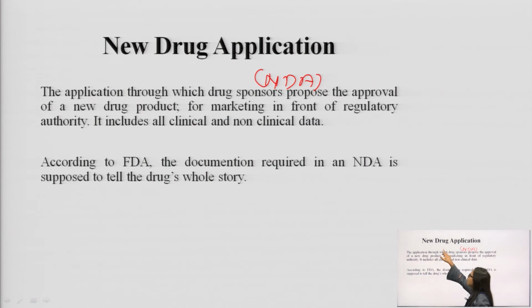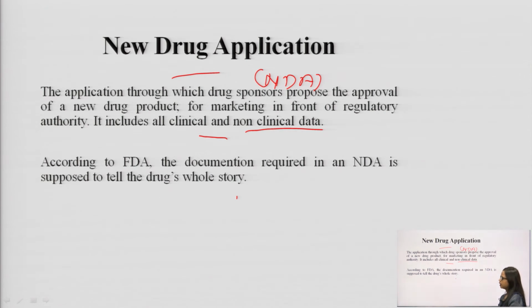It means when does a sponsor or an investigator file a new drug application? The new drug application is filed when the sponsor wants approval of the drug for entry into the market to make profit, in front of the regulatory authority. But the application should contain all the clinical and non-clinical data.